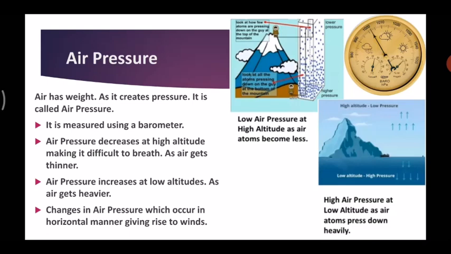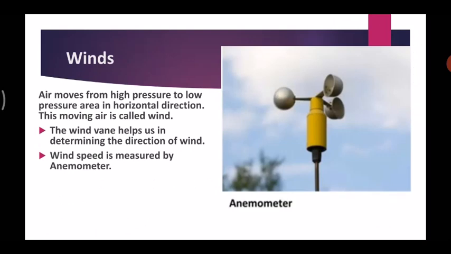Let's move forward. Now let's see the winds. As air moves from high pressure to low pressure areas, this moving air is called wind. The wind vane helps us in determining the direction of wind. The wind speed is measured by an anemometer, as you can see over here in the image. So the wind is measured by this instrument.